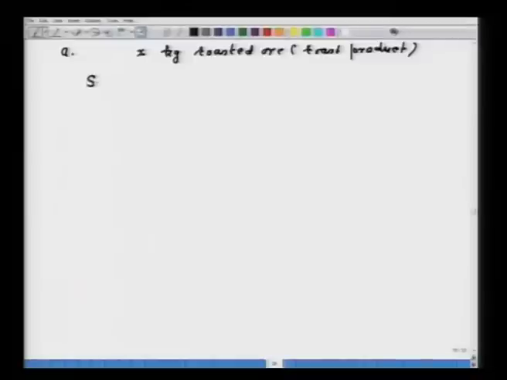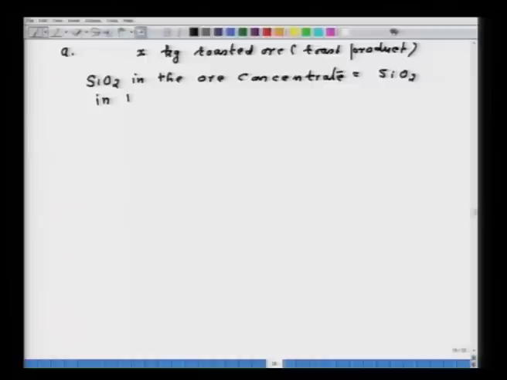But you can also do the material balance now. I can write SiO2 in the ore concentrate should be equal to SiO2 in the roast product.